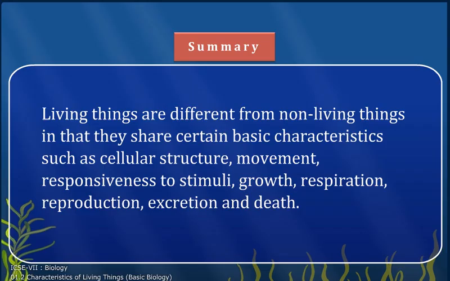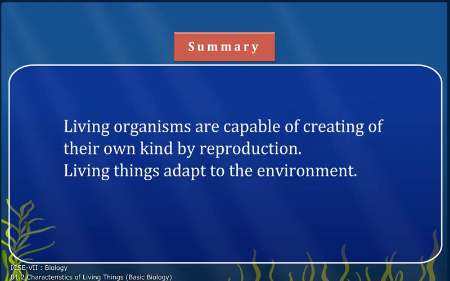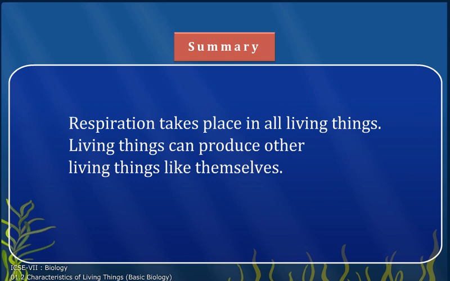Summary. Living things are different from non-living things in that they share certain basic characteristics such as cellular structure, movement, responsiveness to stimuli, growth, respiration, reproduction, excretion, and death. Living organisms are capable of creating their own kind by reproduction. Living things adapt to the environment. Respiration takes place in all living things. Living things can produce other living things like themselves.